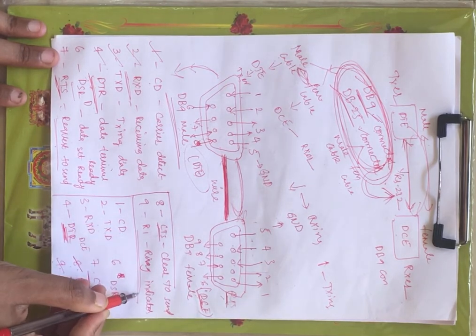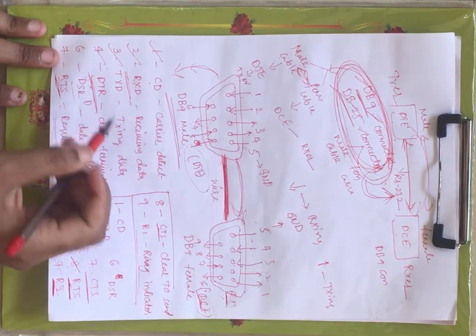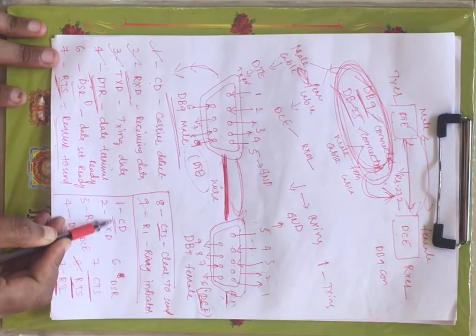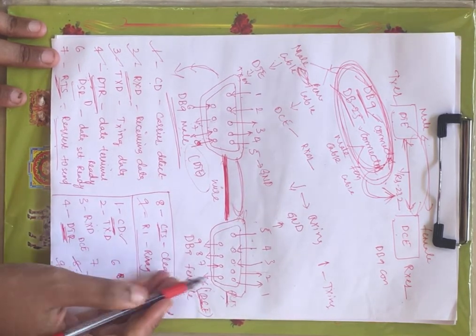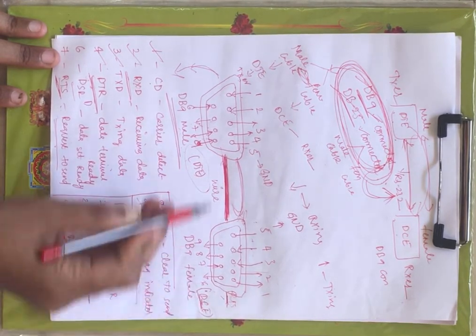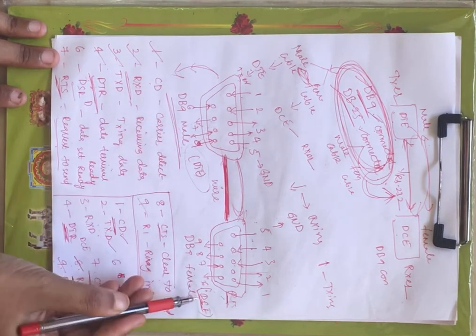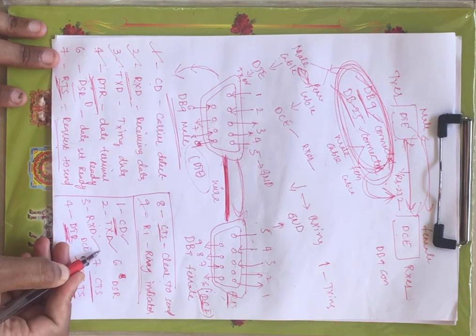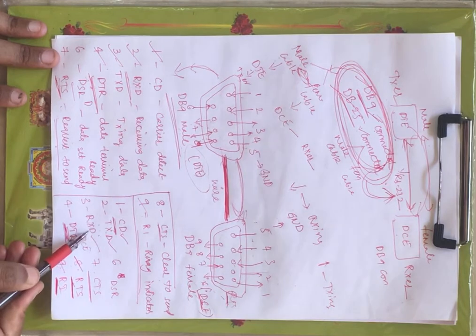Next is ring indicator. If any sound is observed on the particular male connector, this will go high, right? Now similarly you have carrier detect. This will give the information whether the DCE is busy or not, right? Now you are transmitting data from DCE to DTE through the TXD pin, and when it is transmitting the data, you are receiving the data through the third pin. DCE is receiving the data sent by the DTE through the third pin, right?